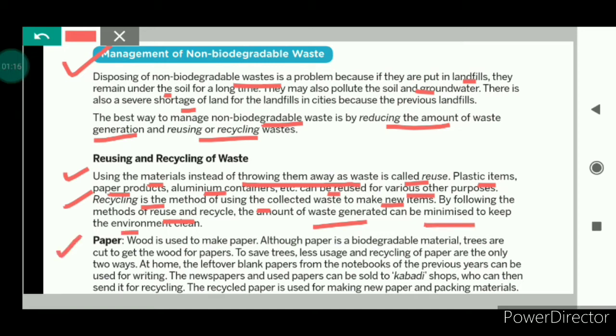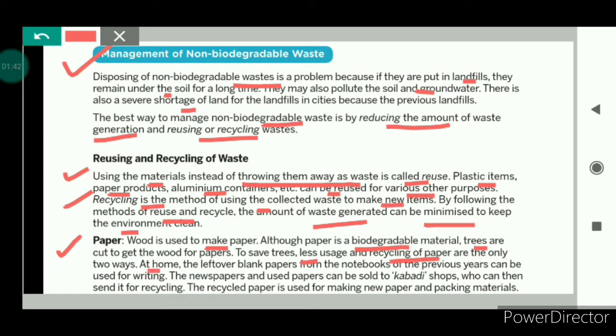Now let us see how to manage paper waste. Wood is used to make paper. Although paper is a biodegradable material, to make paper we have to cut down the trees. So how can we save trees? By less usage of paper and by recycling of paper, we can save trees, and we can also reduce the generation of paper waste.